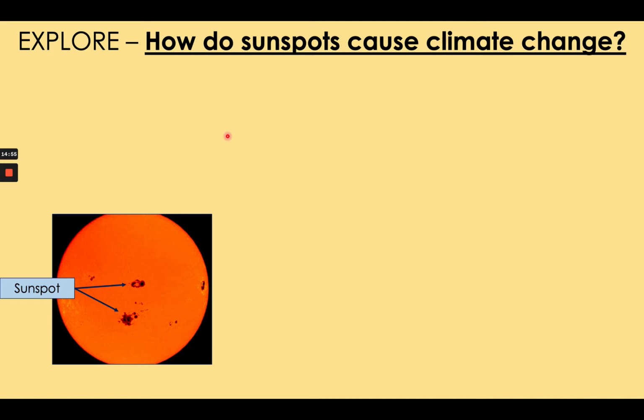The sun goes from a period of maximum sunspots, maximum heat, to minimum sunspots, minimum heat, every 11 years. So in 11-year cycles. And how does that affect Earth's climate?